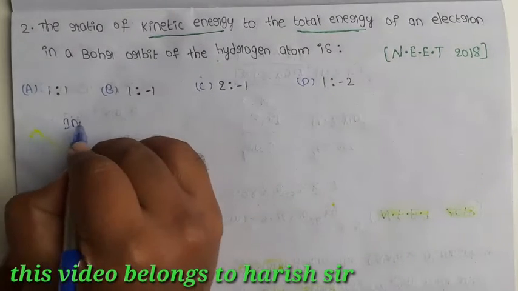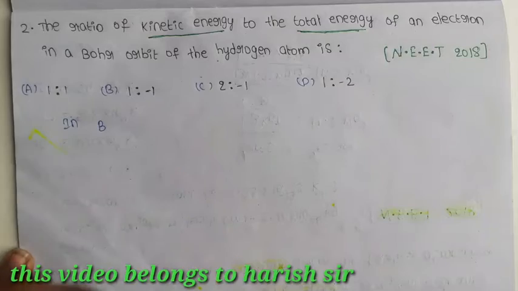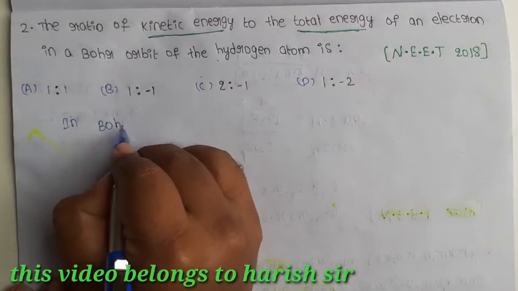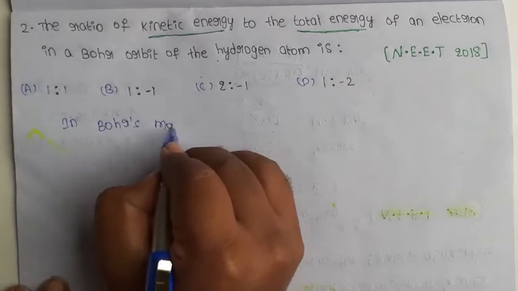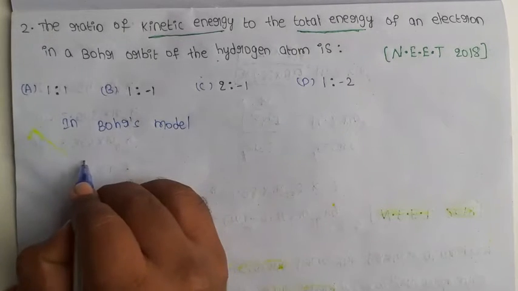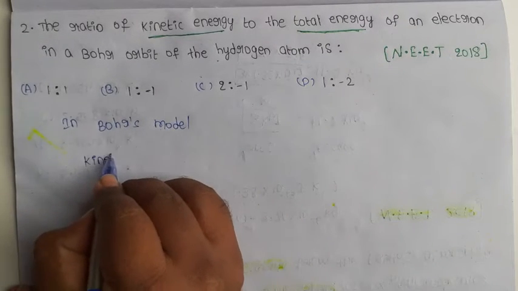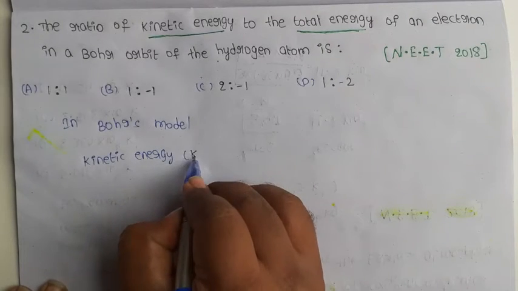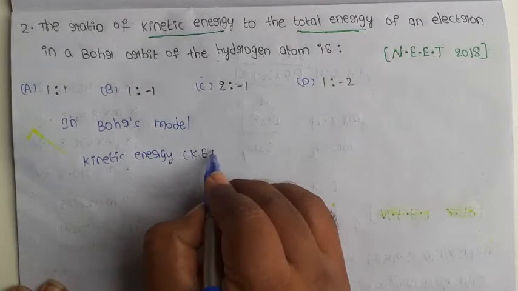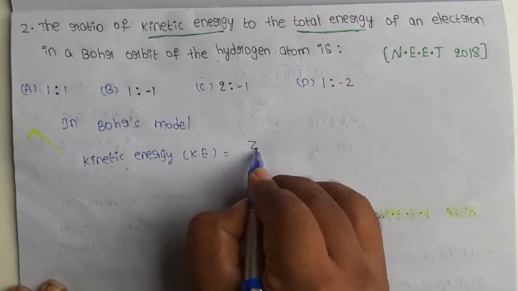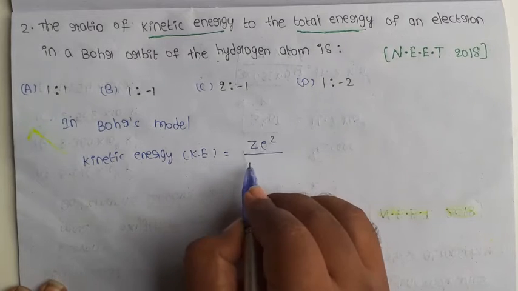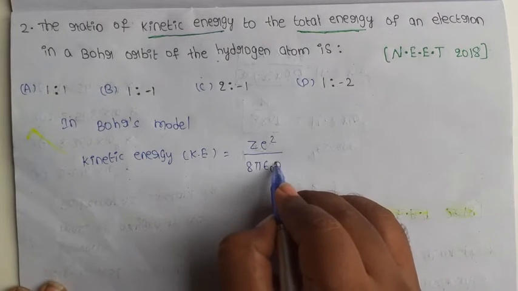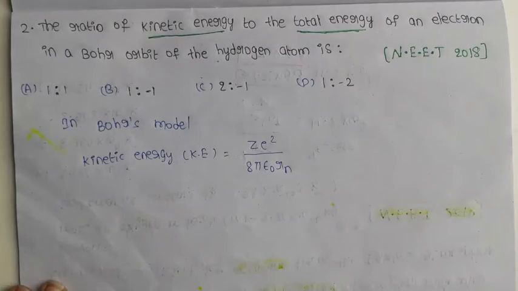In Bohr's model, what is the formula for kinetic energy? Kinetic energy K equals Z e square by 8 pi epsilon naught into rn.